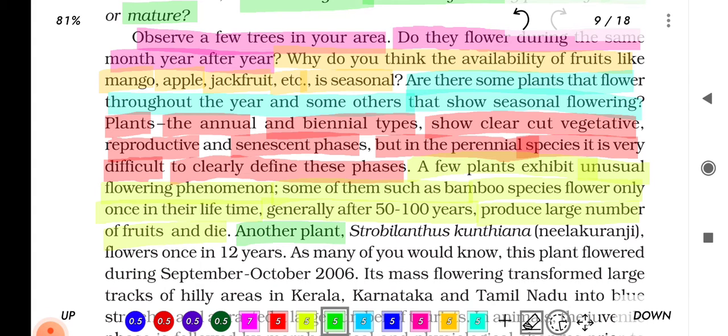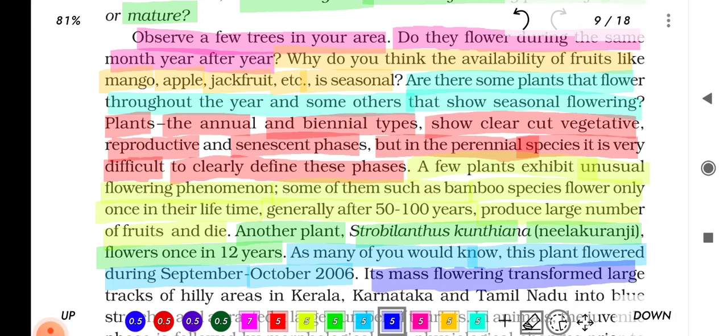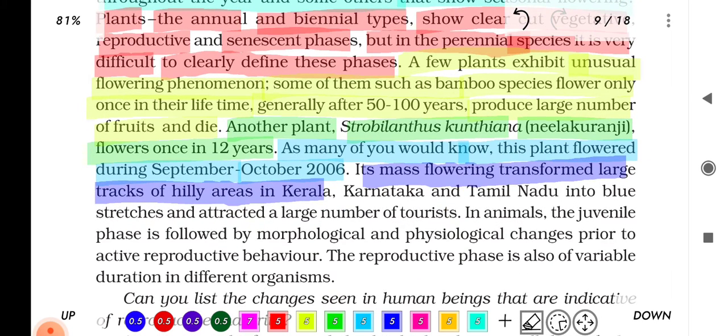Another plant, Strobilanthes kunthiana, Kurinji, flowers once in 12 years. As many of you would know, this plant flowered during September-October 2006. Its mass flowering transformed large tracts of hilly areas in Kerala, Karnataka, and Tamil Nadu into blue stretches and attracted a large number of tourists.